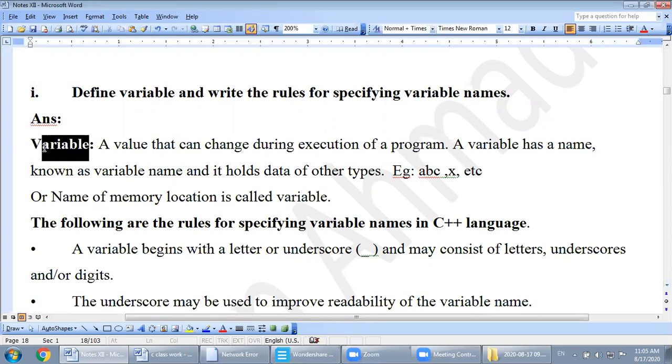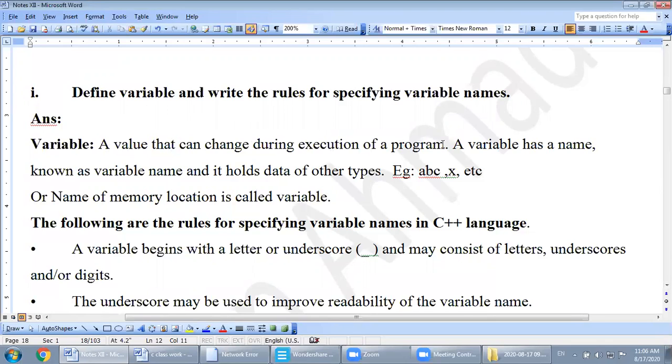First of all, the question says define variable. So first we will explain the variable, then we will define the rules of variable. The definition of variable is a value that can change during execution of a program, or value at the memory location.